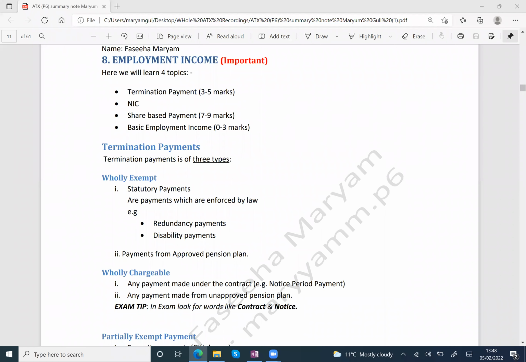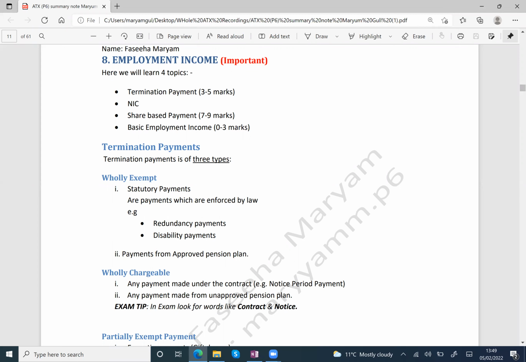Employment income: when you are doing a job, you will get a salary, bonus, and some benefits. Maybe your company is giving you a car, fuel, accommodation. All these things that your employer, your job, is giving you are your employment income. So you are an employee. In this whole chapter, you are the employee.